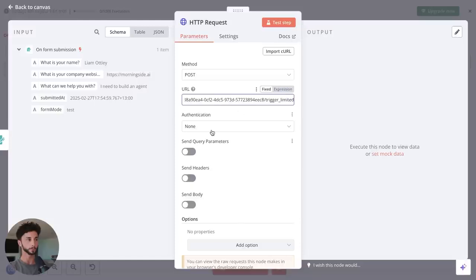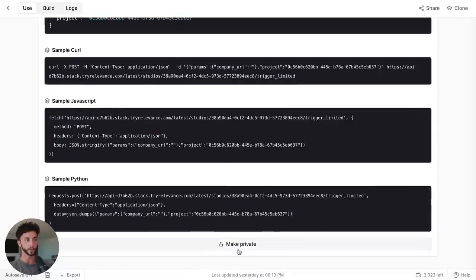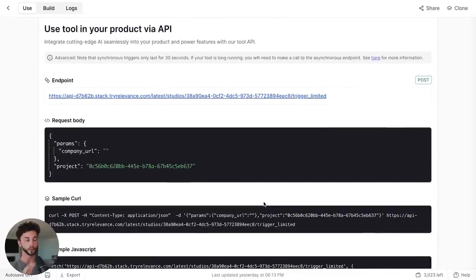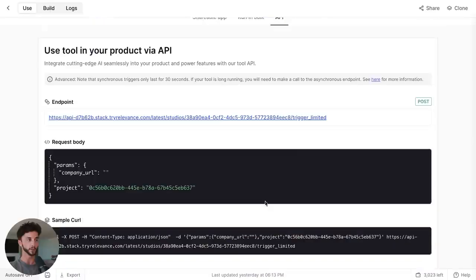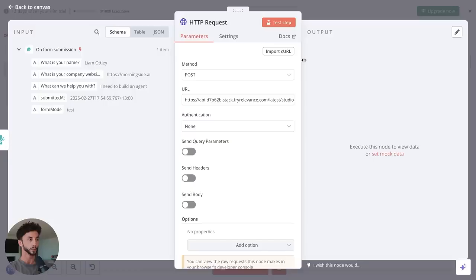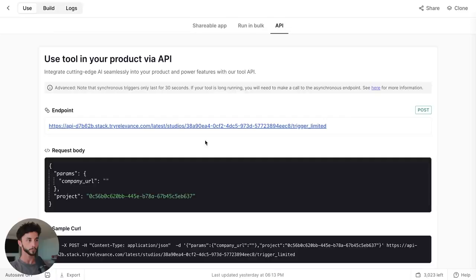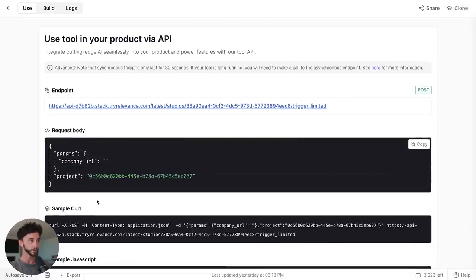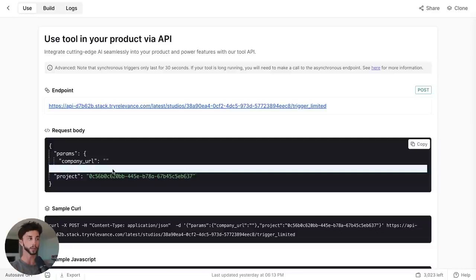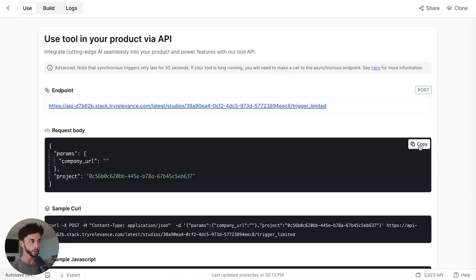We put the URL in here. We do not need authentication in this case, but you can turn it on. So you can make it private here and then you can have an authenticated. Might sound a bit complicated, but for now, don't worry about it. We don't need to have an authentication step on this. And then if we look at the request body here, it tells us how we can send data to Relevance AI. And if we go copy here,